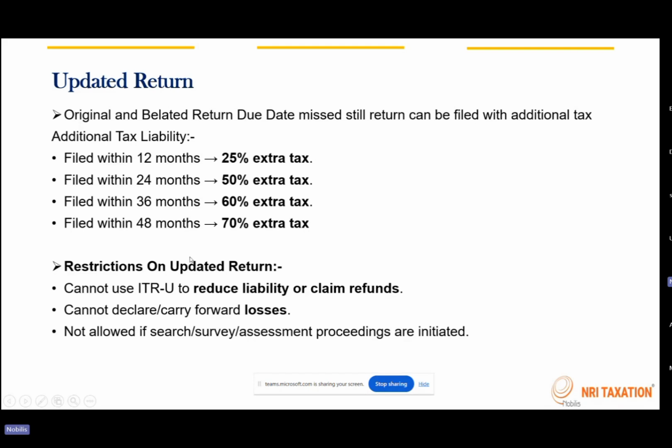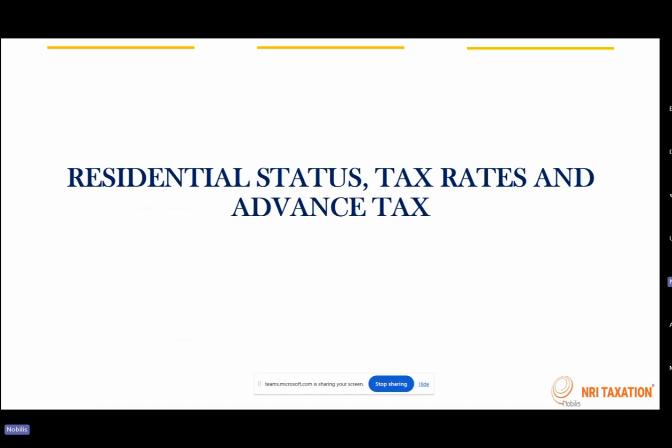And an updated return can be filed only to make tax payments. You can never claim a tax refund, and you cannot reduce your tax liability as well. And if you have any losses, you cannot declare them or carry forward losses with an updated return. So this is all about updated returns. Next, we'll look into the residential status, tax rates, and advance taxes.